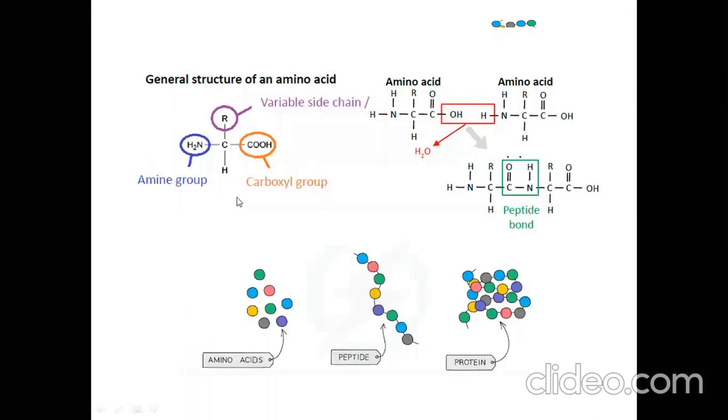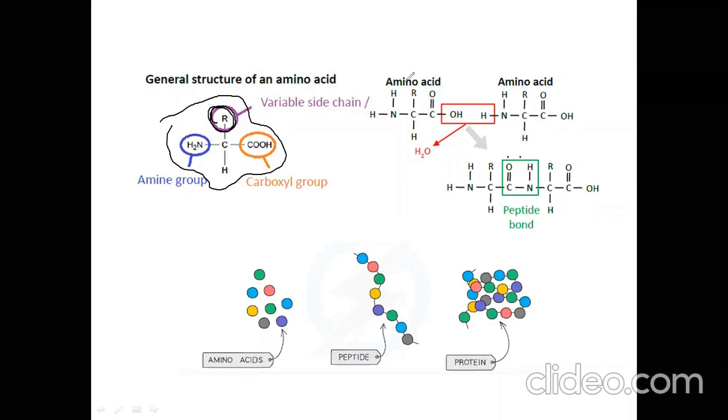You can see here, boys, this is the structure of amino acid. But there is no need for you to learn the structure, for now. If you see here, this is the amino acid structure. In this amino acid, this is the carboxylic group, this is the amine group, this is hydrogen, and this is the R group. R is an alkyl group. In each amino acid, this alkyl group is different. That's why one amino acid is different from another.